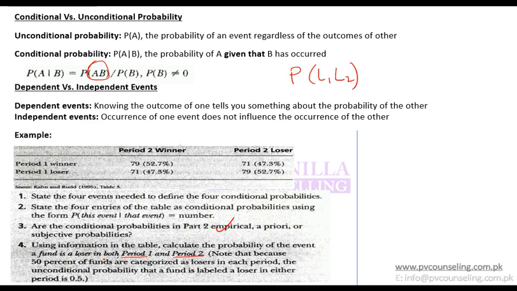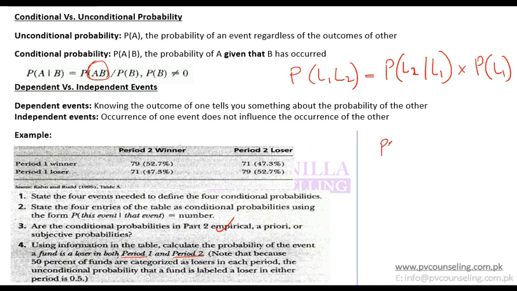So what should be the formula? The formula should be the probability that it is a loser in 2 given that it was a loser in 1 multiplied by the probability of losing in the first one.